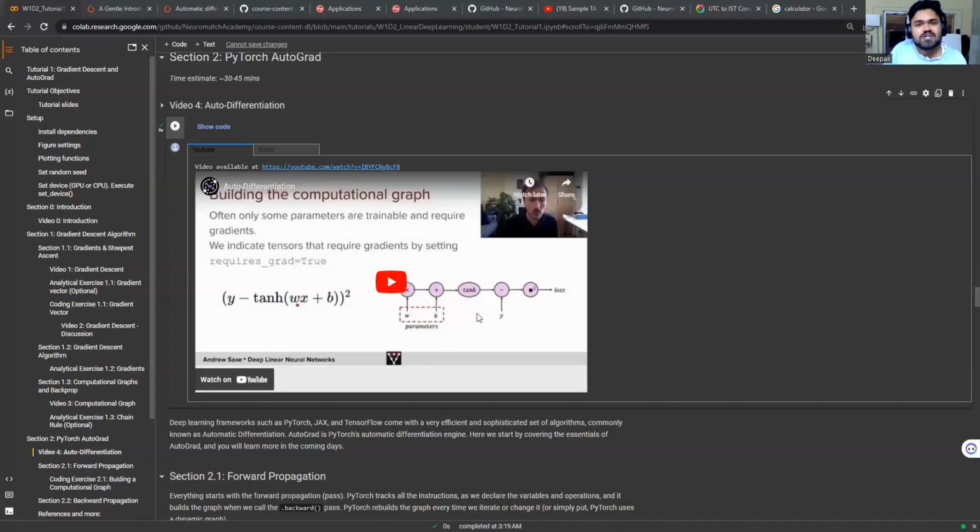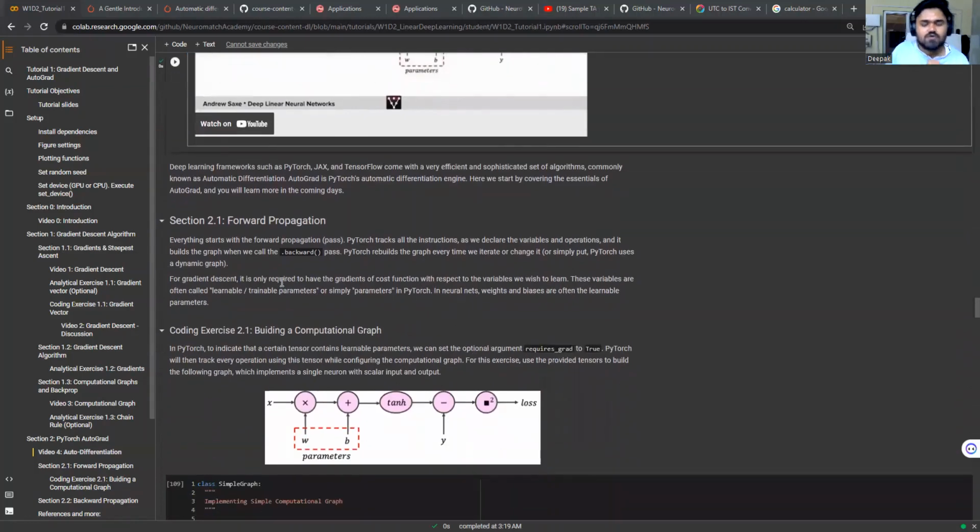It is essential for training deep neural networks because we need to update the parameters in the opposite direction of the gradient to optimize the loss function. But how does Autograd work? It works by keeping track of all the operations performed on a tensor as it moves through the computational graph. When we call the backward method on a tensor representing the loss function, PyTorch uses the chain rule of differentiation to calculate the gradient of the loss function with respect to the parameters of the graph. We'll start with forward propagation and then discuss backward propagation in the next section.